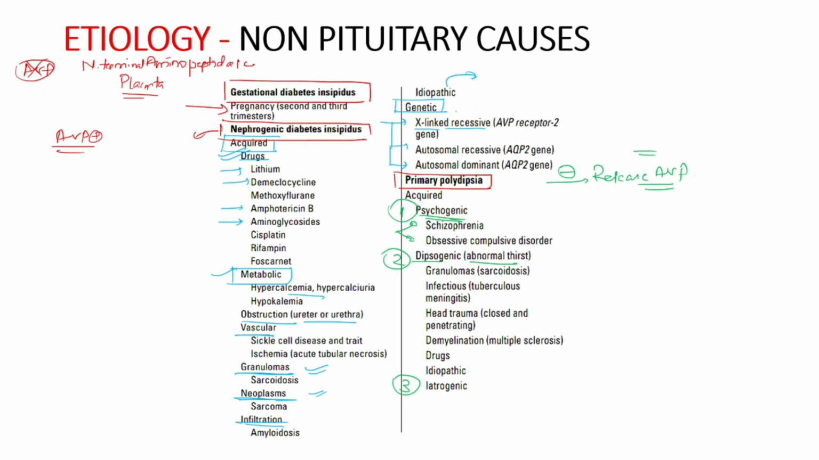It is seen with conditions like granulomas due to sarcoidosis, infectious meningitis, head trauma, demyelinating disorders like multiple sclerosis, and drugs. Finally, the iatrogenic form is due to recommendations to increase the fluid intake for its presumed health benefits. So, we have completed the etiology. We have discussed the pituitary and non-pituitary causes. The non-pituitary include gestational diabetes insipidus, nephrogenic, and primary polydipsia.